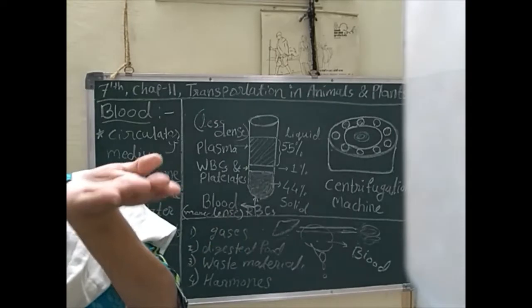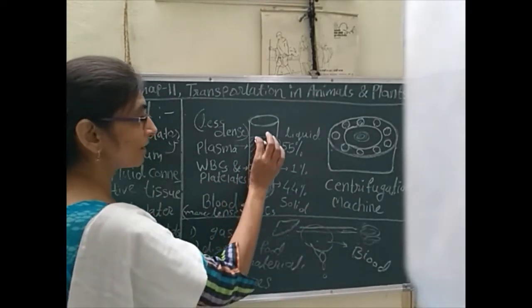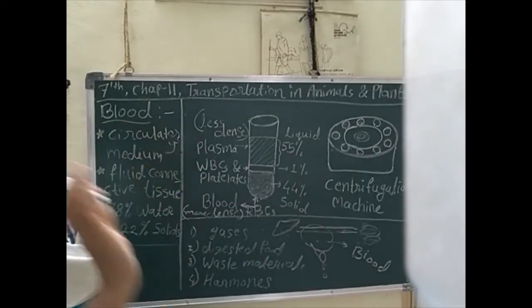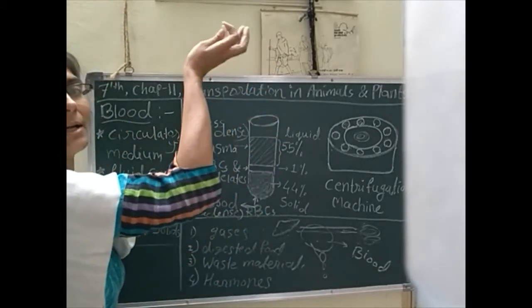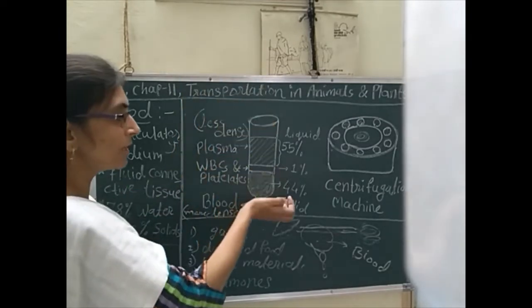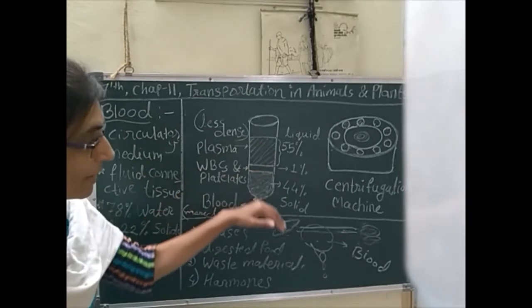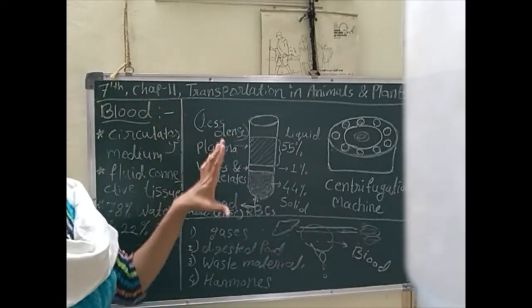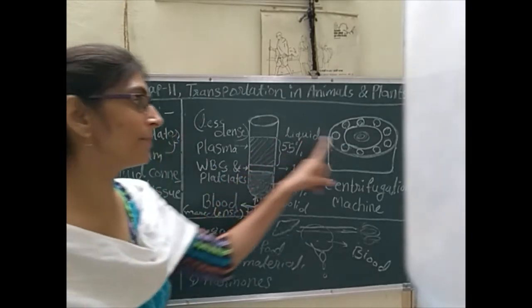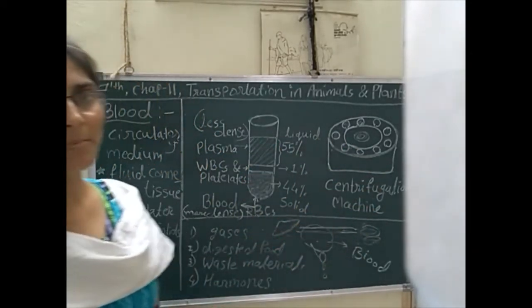That's why it can float. That concept you know very well. So the substance with lower density will come to the top, and the solid substance with higher density will settle down at the bottom. Similar thing happens with the blood after the centrifugation process inside the centrifugation machine.